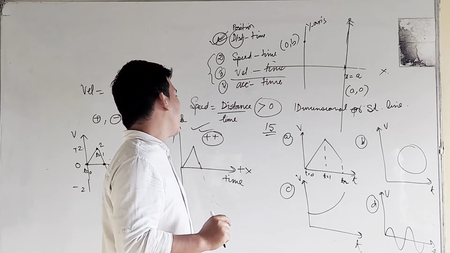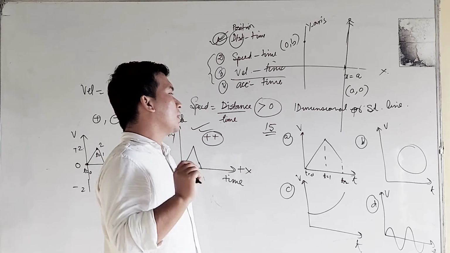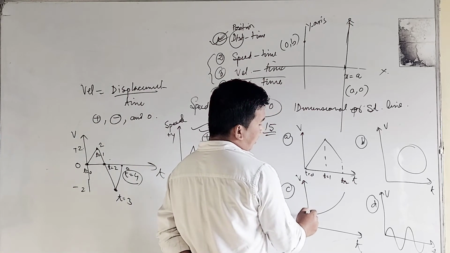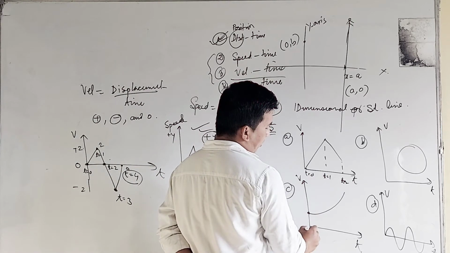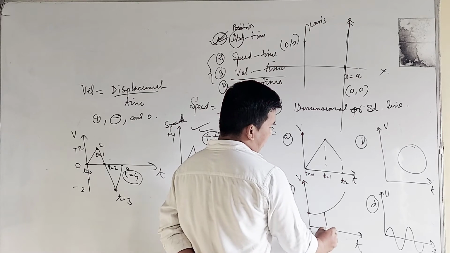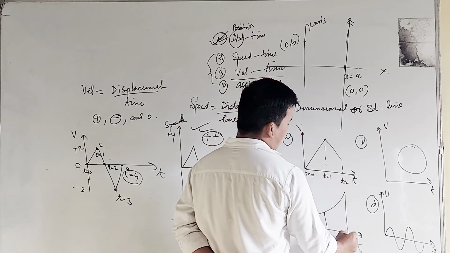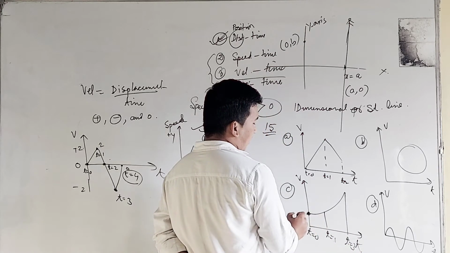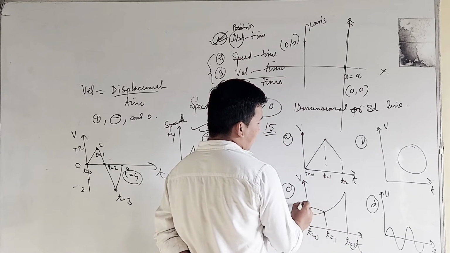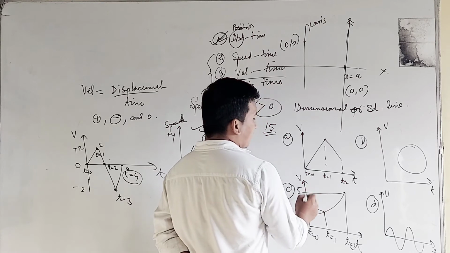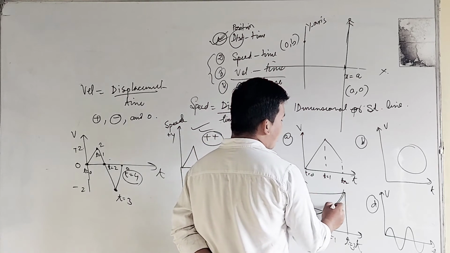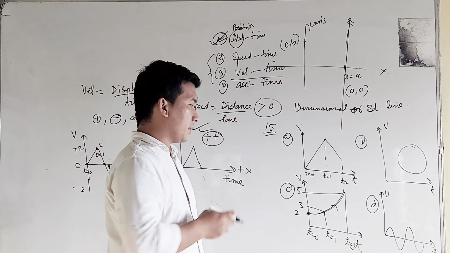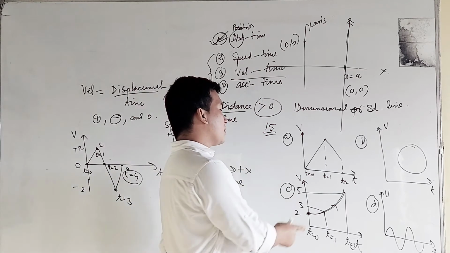Velocity-time graph to represent what? See, the velocity is increasing. At time t equal to 0, here at time t equal to 1, and here at time t equal to 3, the velocity is 3, then 5. That means this graph shows increasing velocity.